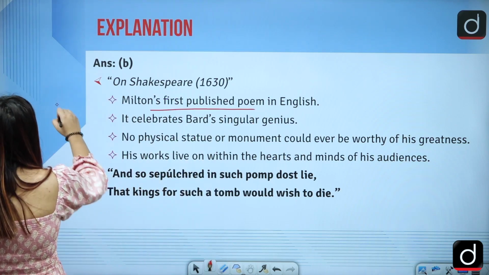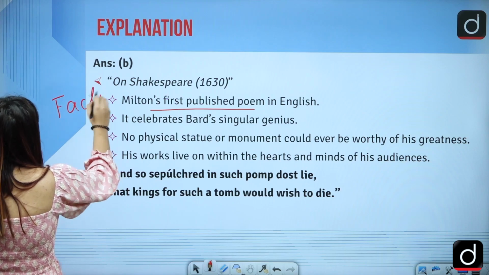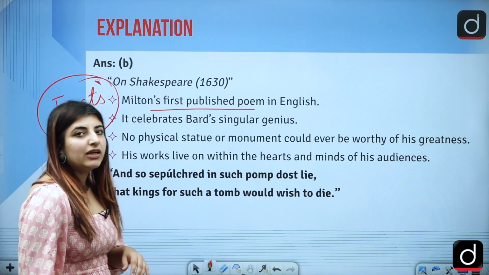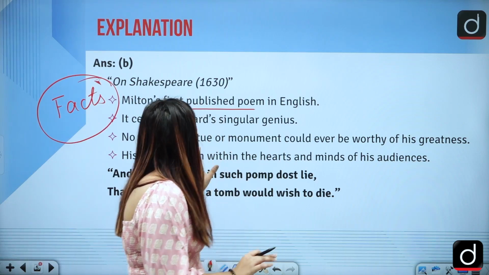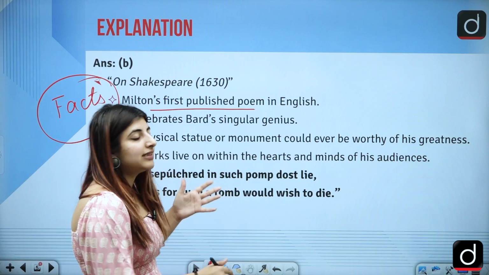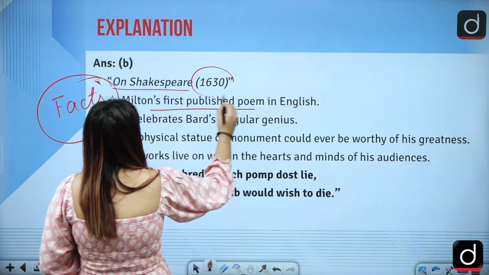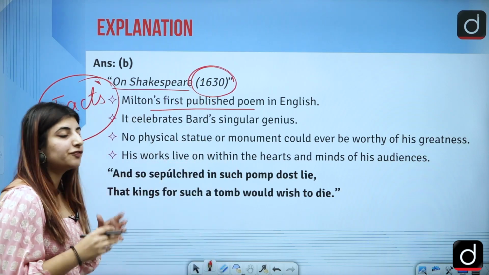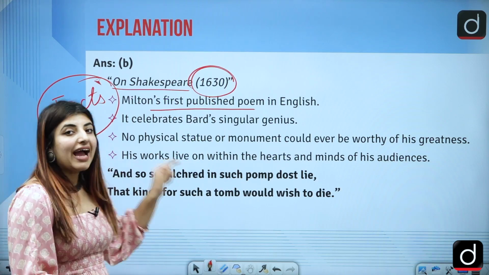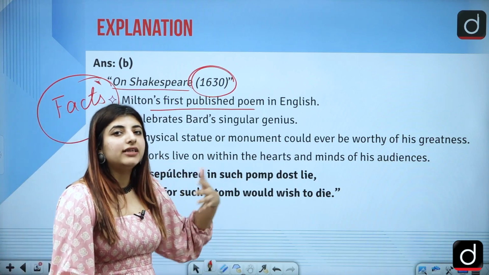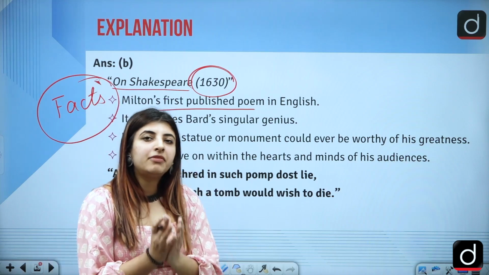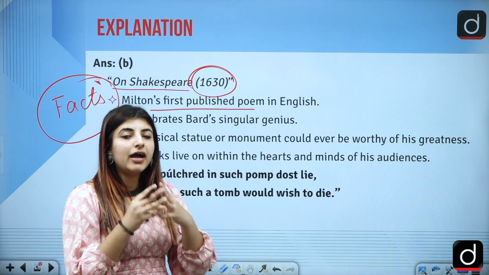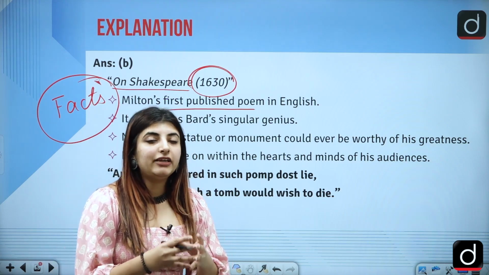These are certain kinds of factual information which are really important when dealing with a subject like English literature, correct? Milton wrote this poem on Shakespeare in the year 1630, and it was his first published poem in English. What is the poem about? It is basically paying homage, a remembrance, to William Shakespeare and the genius that he really was.